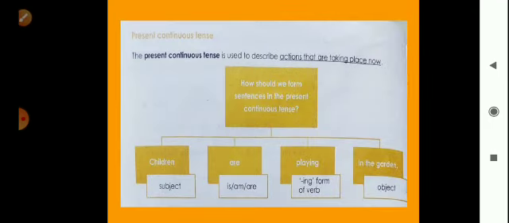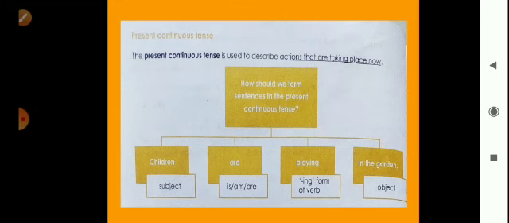present continuous tense. In the last slide we have seen the simple present, simple past and simple future. Now we will see present continuous tense. What is present continuous tense? The present continuous tense is used to describe actions that are taking place now. Means जो अभी हम कर रहे हैं वो. For example, I am reading this sentence.